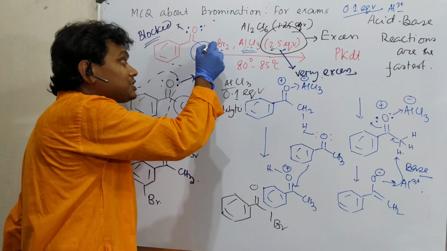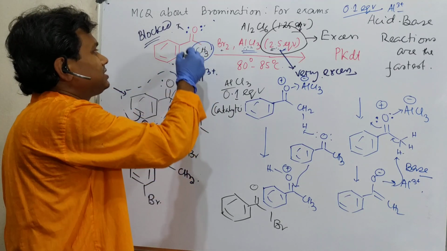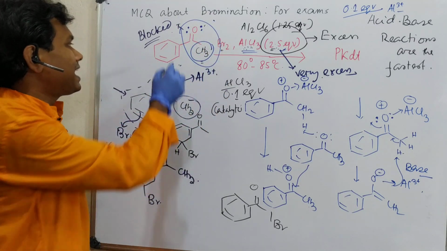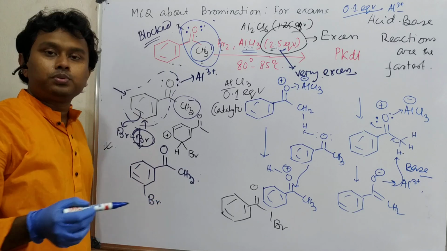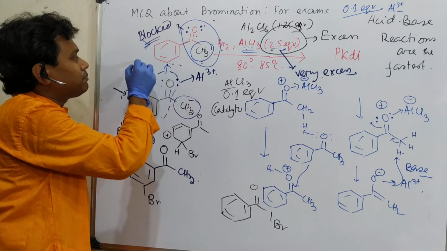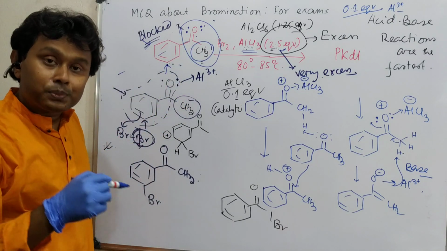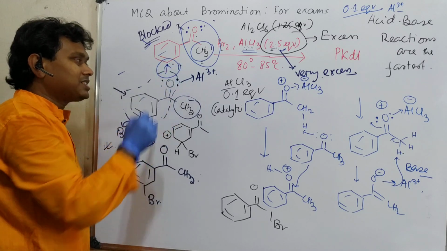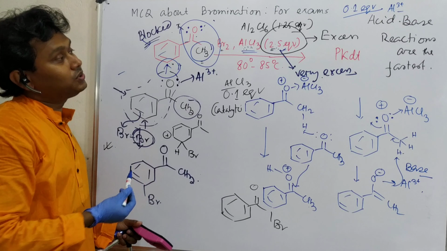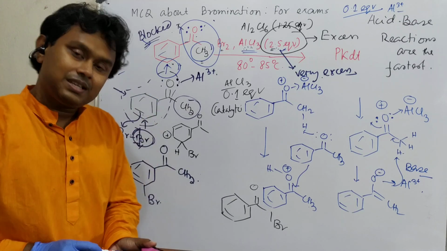For enolization, some proton abstraction reagent is needed. No abstraction reagent, so enolization, and the reaction will not happen at this part. What is left? The aromatic part. Now this is a withdrawing group, meta directing. So if it is meta directing, either this or this, since it's a symmetrical molecule, no problem, and we have to find the answer in the options. So there is one option with meta substitution, so that is the answer. So not only 30 seconds, less than 30 seconds you can answer this question if you understand the logic properly. Okay, so this is the end of this discussion.